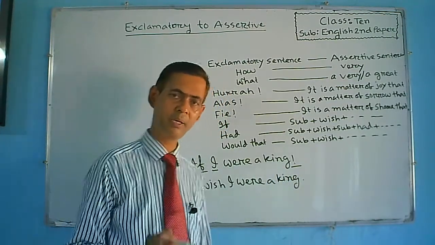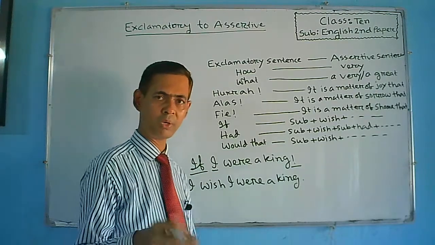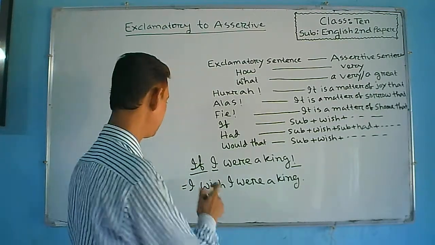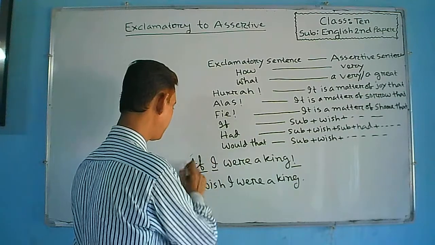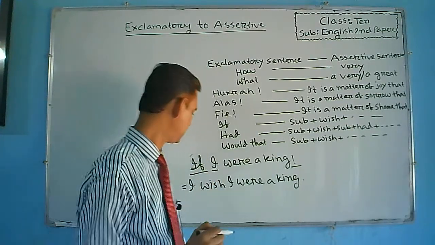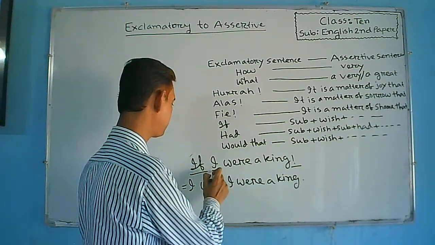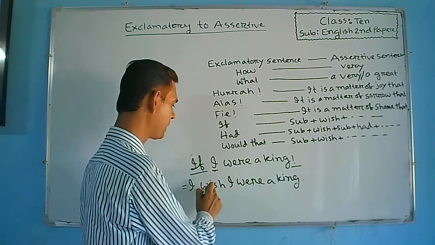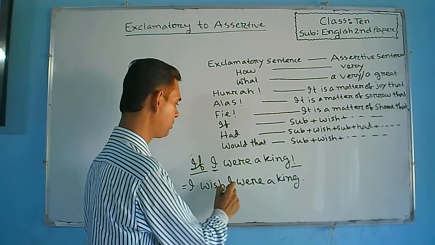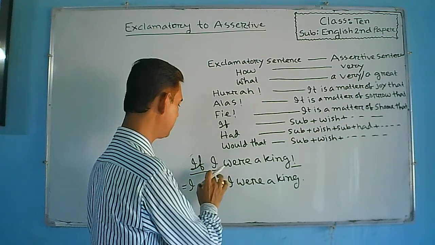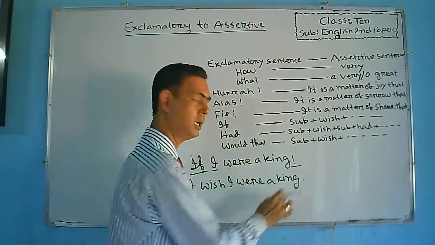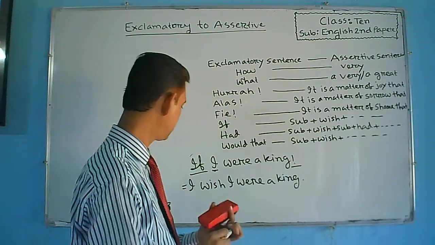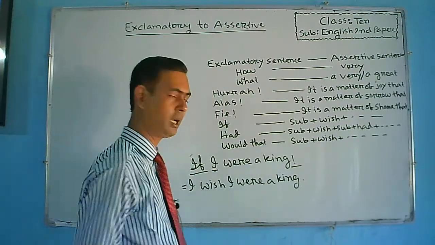Okay, understand everybody? Here I want to make you understand again that if there remains if at the beginning of an exclamatory sentence, here at first the subject will be used, which is given after if, then wish will be used, then again the subject will be used, then the part which is given after the subject will be used here. So, the sentence stands for, I wish I were a king.